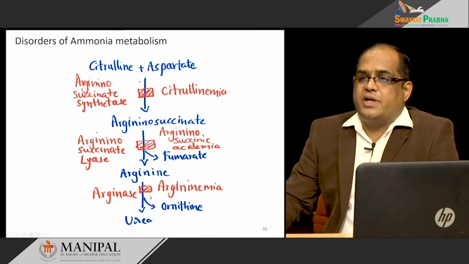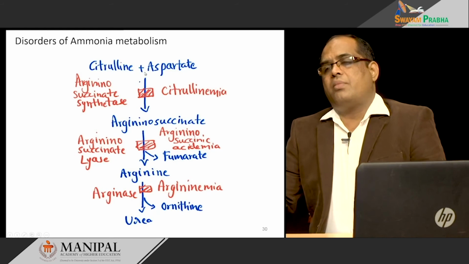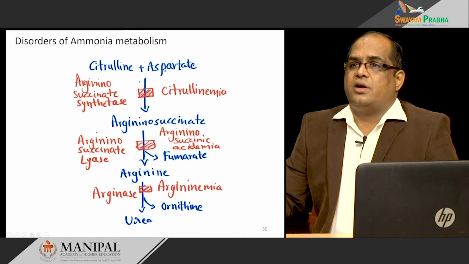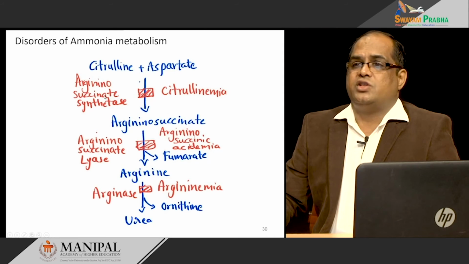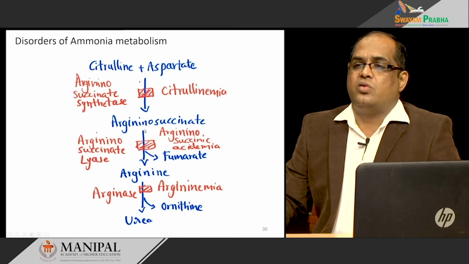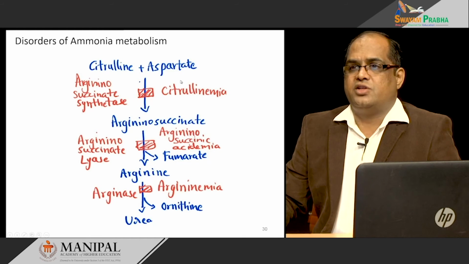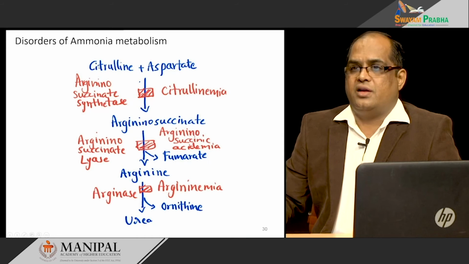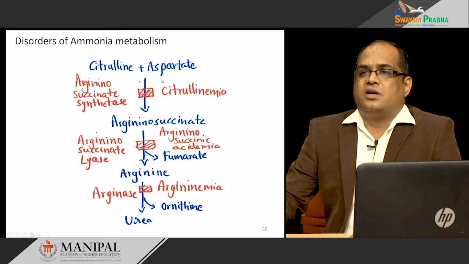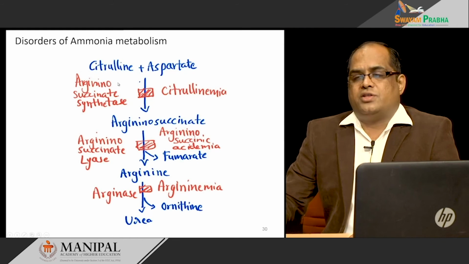Next, the enzymes that are present in the cytosol. Citrulline combines with aspartate, which is the donor of the second nitrogen, to form argininosuccinate, and the enzyme required is argininosuccinate synthetase. It requires an ATP molecule, and if you put a block in this reaction, citrulline starts accumulating. It will not convert into argininosuccinate, and this disorder, increased citrulline, is called citrullinemia. This citrullinemia is the third disorder of ammonia metabolism.